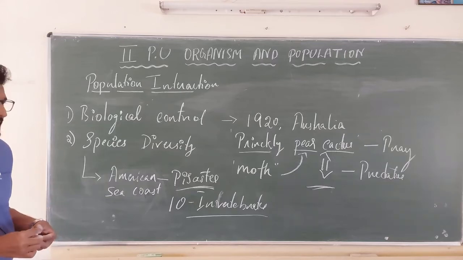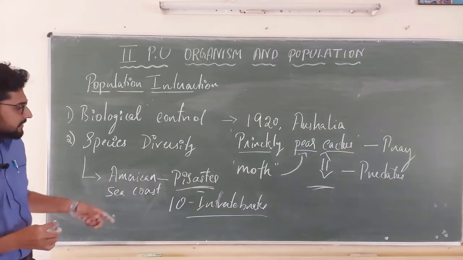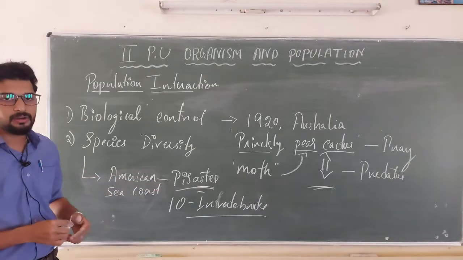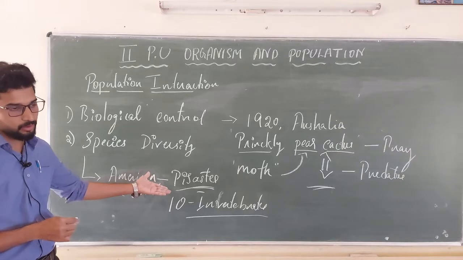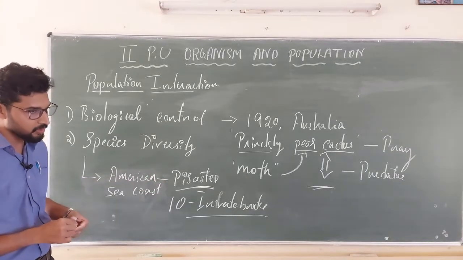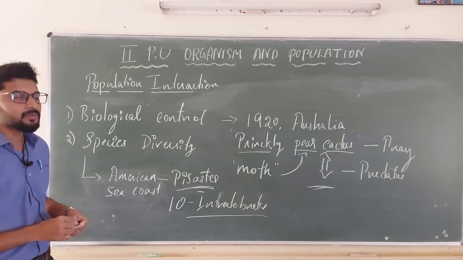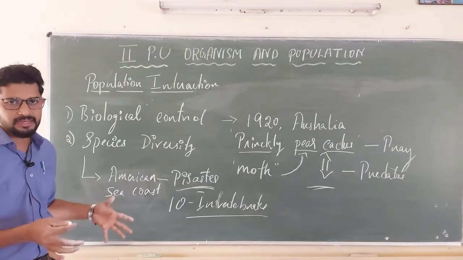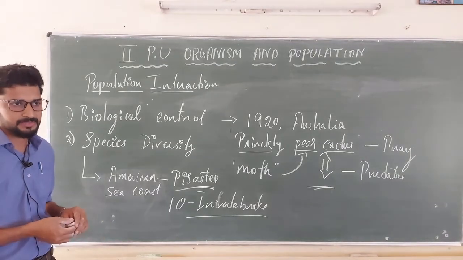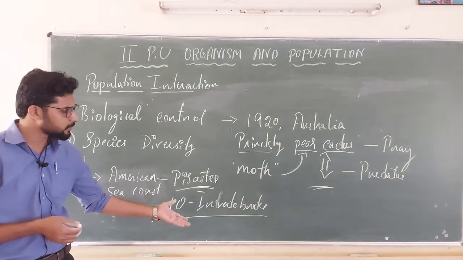Why were they eliminated? This Pisaster, the starfish we were talking about, was the predator for many organisms. These 10 invertebrates were the prey.